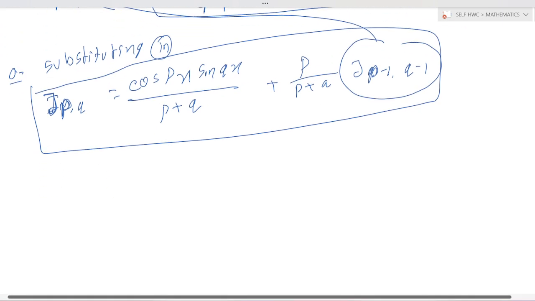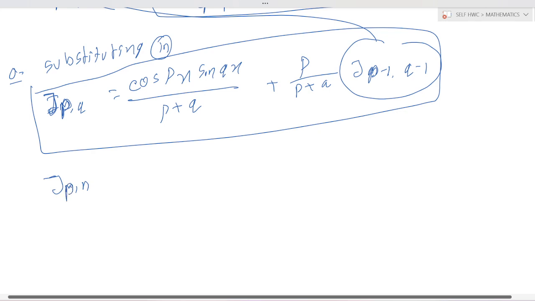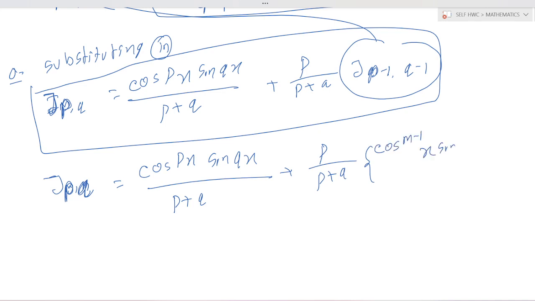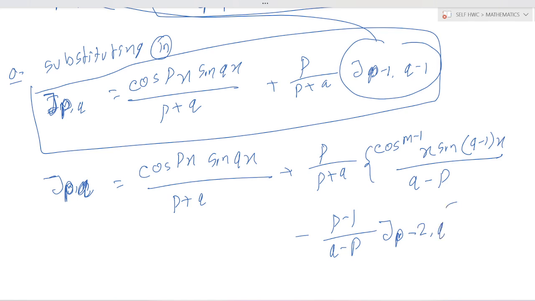Next, J_pq is equal to cos to the power p x sin q x by (p plus q) plus p by (p plus q) into cos to the power p minus 1 x sin q minus 1 x by q minus p, minus p minus 1 by q minus p J_{p-2,q}, okay,